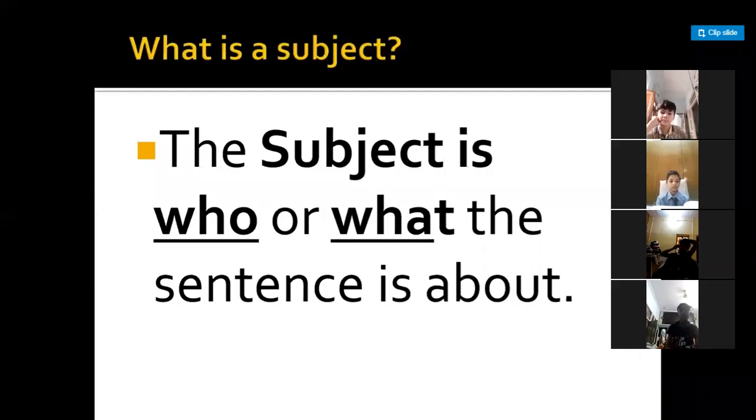About whom am I talking in the sentence? I am talking about Ashok. What is Ashok doing? So Ashok is your subject, and the subject is the beginner of the sentence. We start the sentence with the subject. So the subject is about whom we speak in a sentence, right?